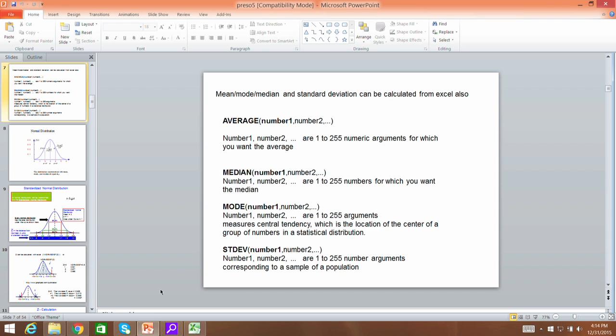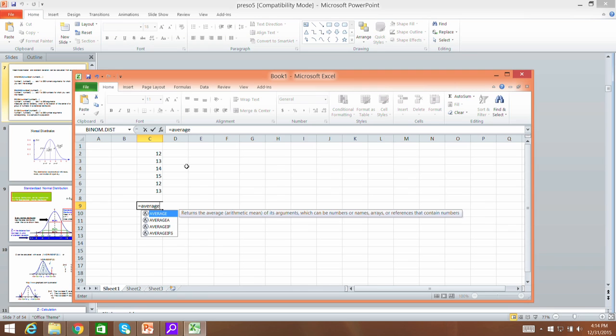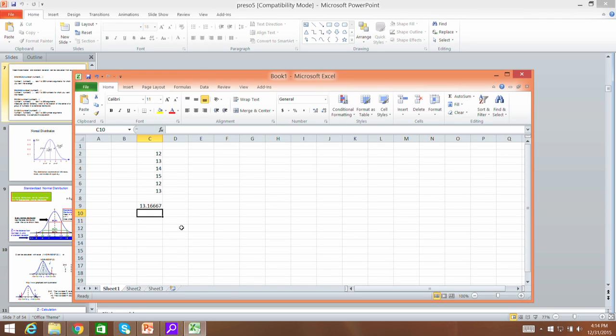For example, let us just look at Excel. So suppose I assume that I have some data points, okay, I am just giving randomly some data points. So I need to calculate the average. So I put AVERAGE. I put all these points here and I get an average of this, okay, this is the average. So easy. If I want to calculate the standard deviation of this sample set, I just write SDEV and then I mark all this, I get the standard deviation, okay.